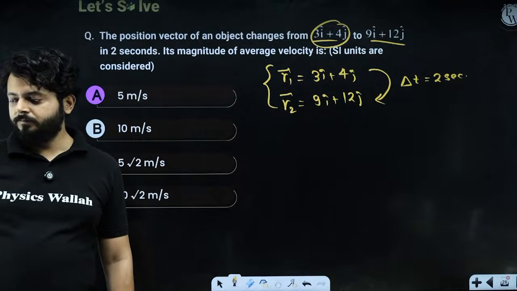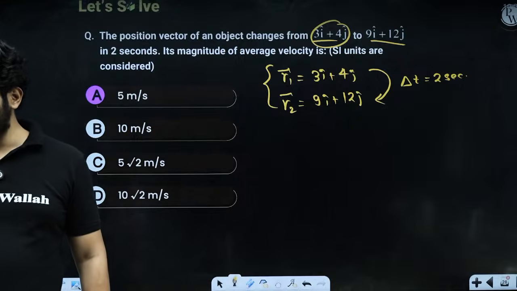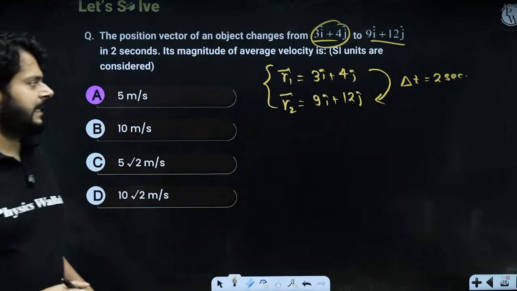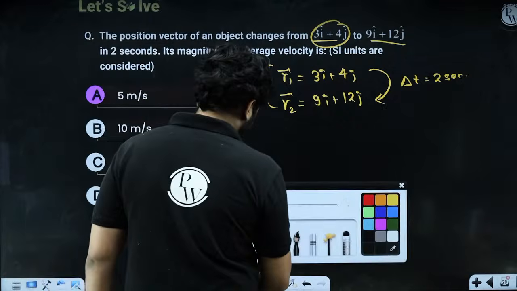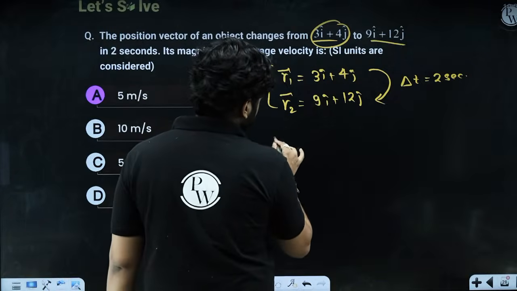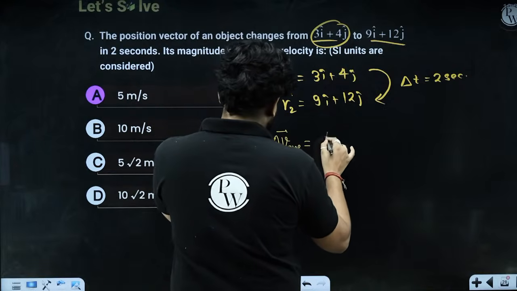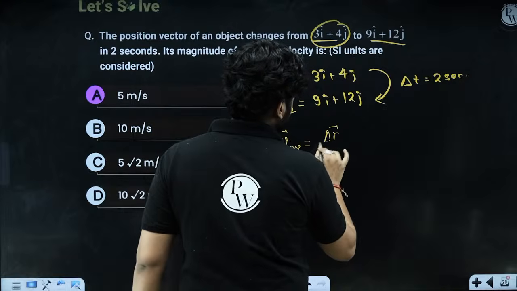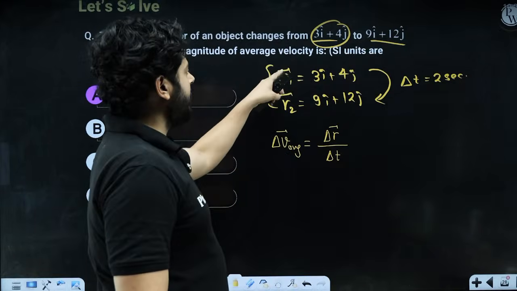Think about it. What will be the magnitude of average velocity? Very simple question. We have just seen the formula for average velocity, right? You know that average velocity will be displacement upon time, right? So we are moving from this place to this place.